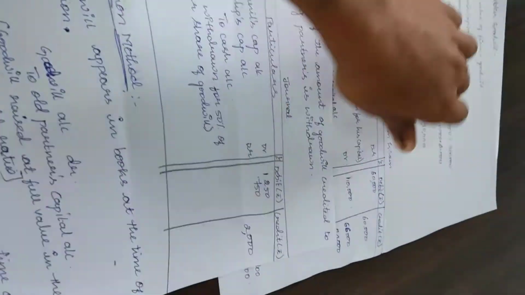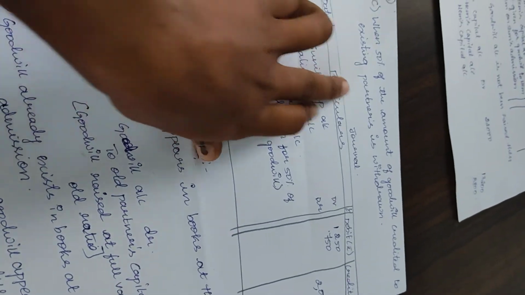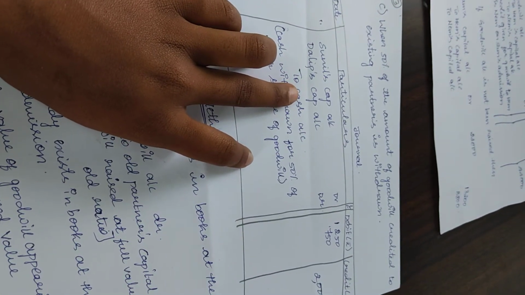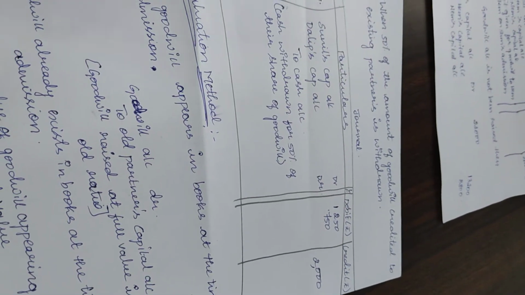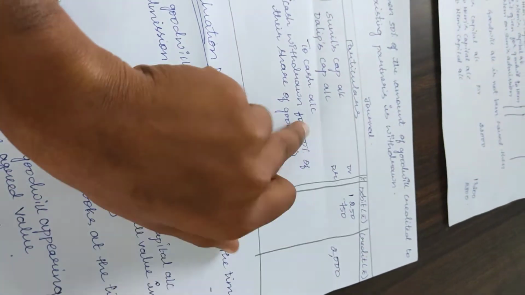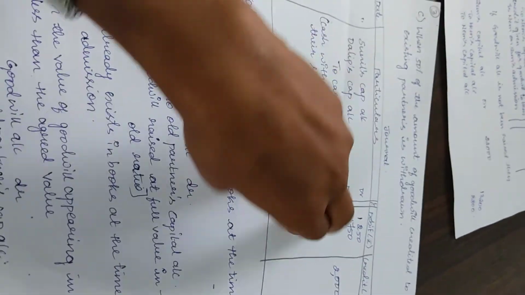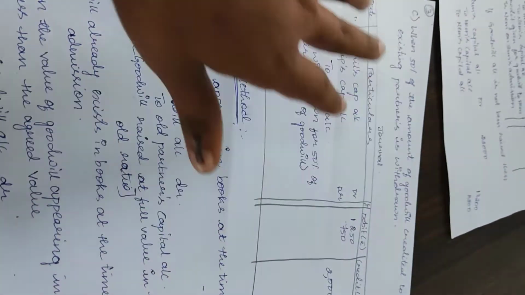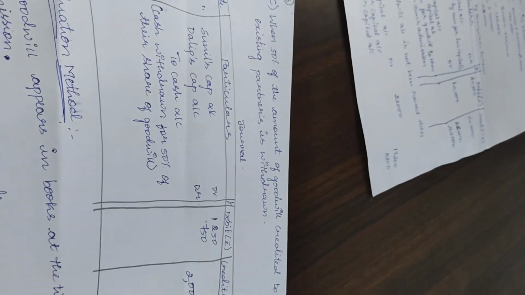And the third question is when 50% of the amount of goodwill credited to existing partners is withdrawn. The question itself says that 50% of the amount of goodwill is withdrawn by the existing partners. So 50% of 4,000 is 2,000. So the cash account is credited 2,000. Sunil's capital account and Dalip's capital account are debited. That is 2,000 into 5/8 is 1,250, and 2,000 into 3/8 is 750. So now we have solved the question. This is how the goodwill is treated under the premium method.